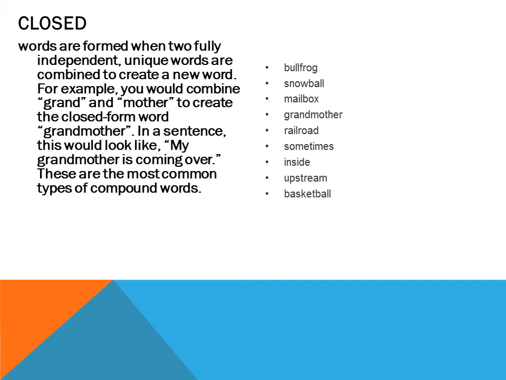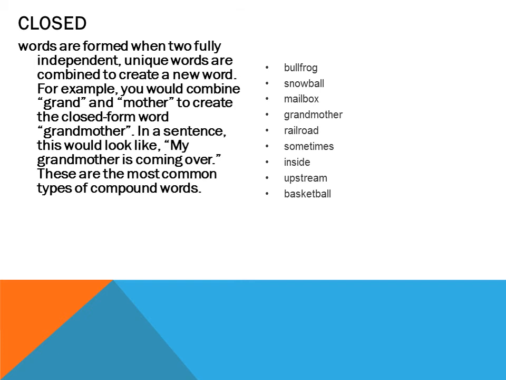Closed compound nouns are words formed when two fully independent, unique words are combined to create a new word. Now, why is the word unique used? Because, as I have told you already, when we separate the words, they have totally different meaning. For example, you would combine grand and mother.